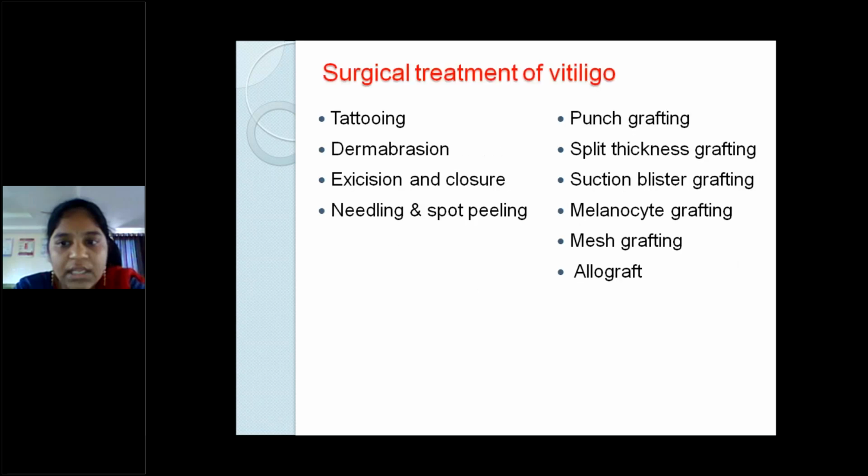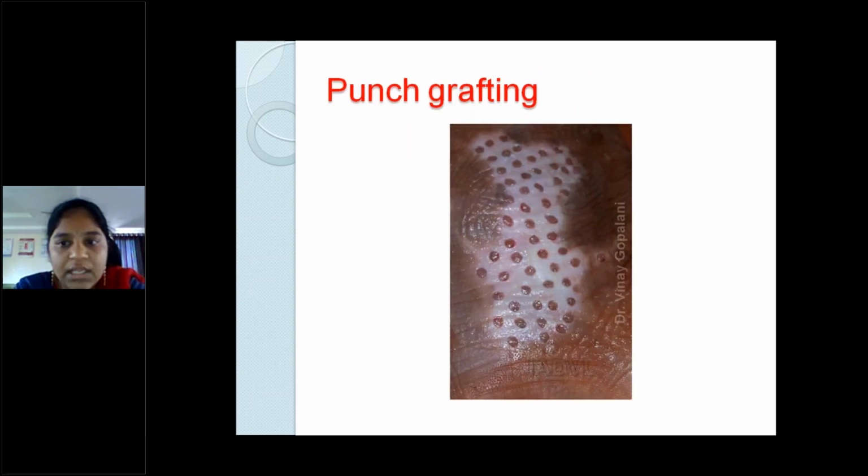There are many surgical treatments available for vitiligo, and same as with medical management, the outcome always depends upon the patient. Some of the examples of surgical management are tattooing, dermabrasion, excision and closure, spot peeling, punch grafting, split thickness grafts, suction blister grafts, melanocyte transfer, etc. If you can understand the concept, this is too much for you, but you'll have a general idea how it works.